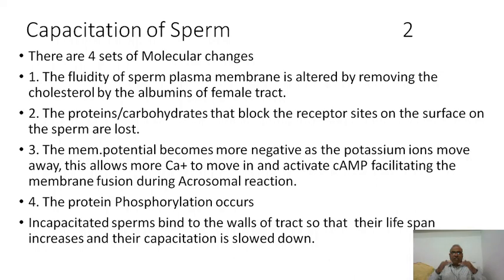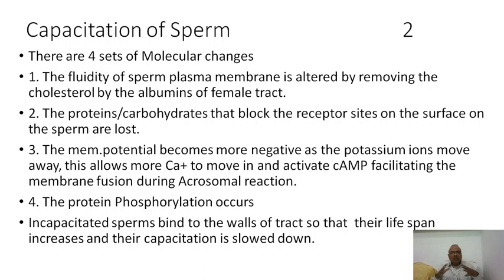First, the fluidity of the plasma membrane is altered. Second, unmasking of the proteins over the receptors of the sperm to recognize the ovum. The next one, the electric potential of the sperm plasma membrane becomes more negative to allow the calcium to come inside. The calcium ions, after entering the cytoplasm of the sperm, will change certain things to make the sperm capacitate.